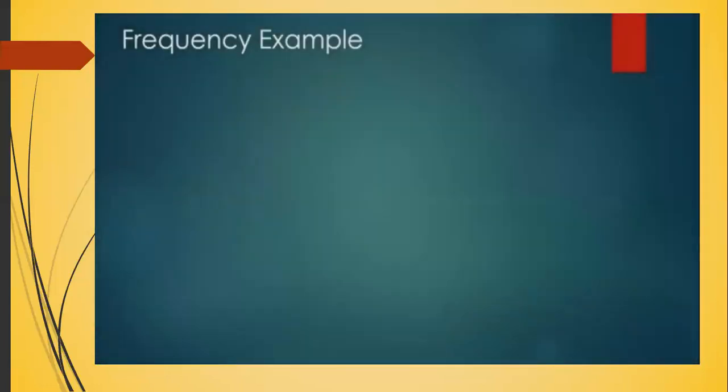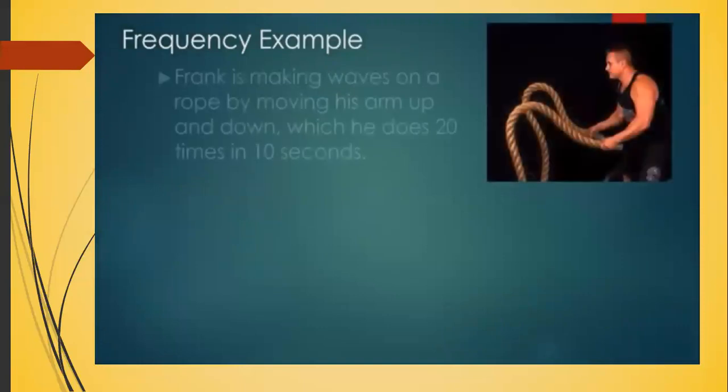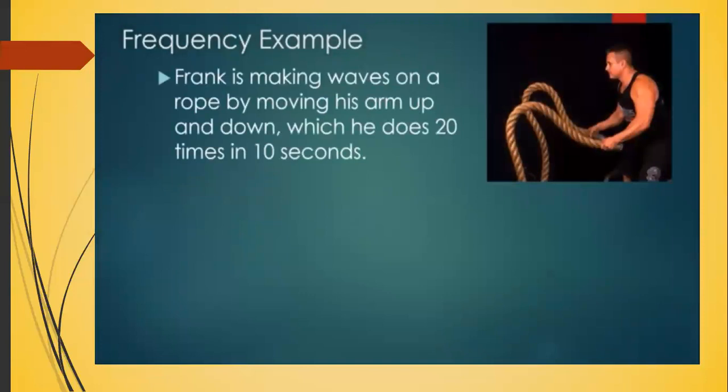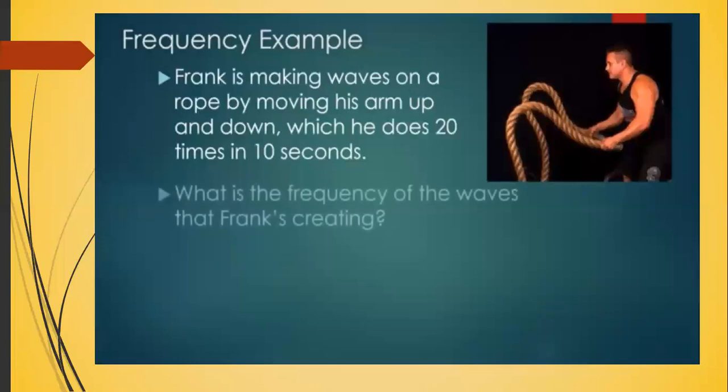Let's take a look at an example of a problem involving frequency. So here's Frank, and he's making waves on a rope by moving his arm up and down, which he does 20 times in 10 seconds. So in 10 seconds, he moves his arms up and down. That's an oscillation 20 times. So we want to figure out what is the frequency of the waves that he's making.